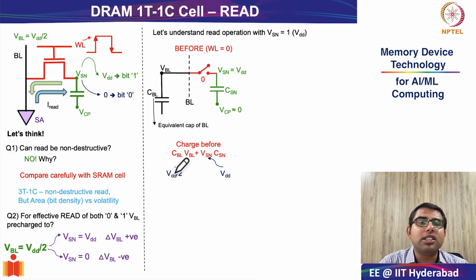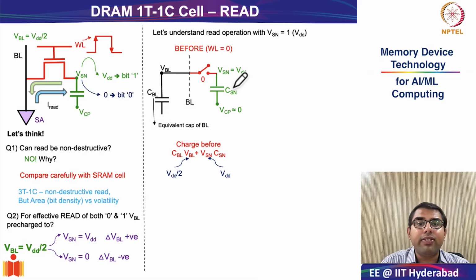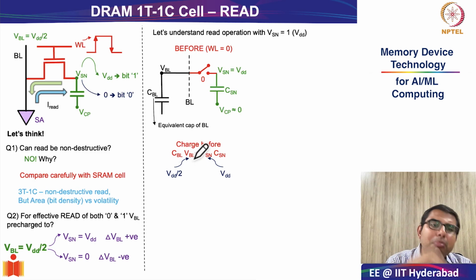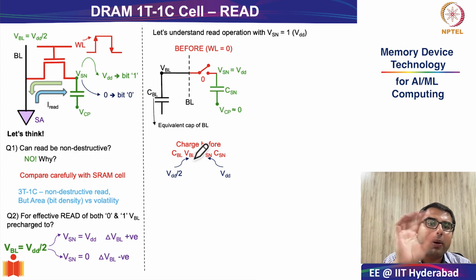So the total charge in the system is very simple. Q, which is charge, is nothing but C, which is the capacitance, multiplied by V, which is the voltage, and that is what I have done. So the charge in the entire system, which is an isolated system, the bit line and the storage node are isolated, is nothing but CBL into VBL. So CBL is nothing but the lumped capacitance of the bit line. Okay, so the lumped equivalent capacitance of the bit line is represented by CBL.